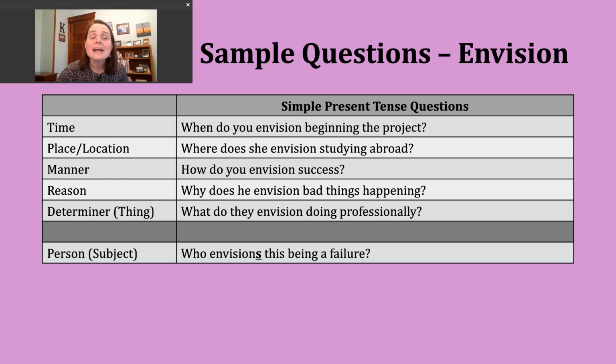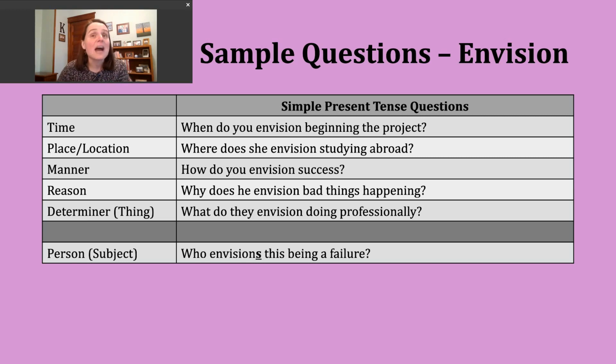Okay. We can ask a question about the manner in which something is being done. We use the question word how for this. HOW. How do you envision success? Right? So maybe we're talking to someone who always has a really positive outlook, right? We kind of want to know, what are you telling yourself? How do you not let your mind go to a rather negative place?